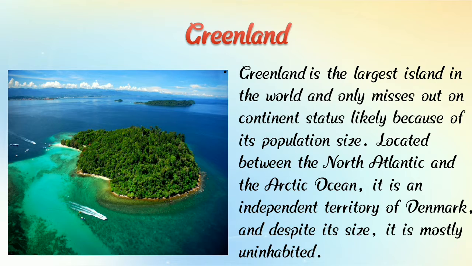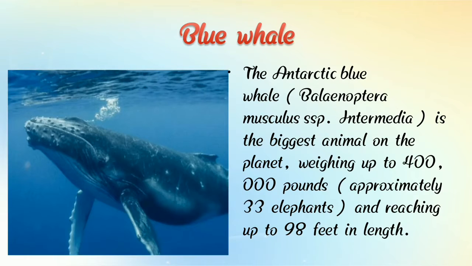Despite its size, it is mostly uninhabited. Now we are going to learn our next slide.